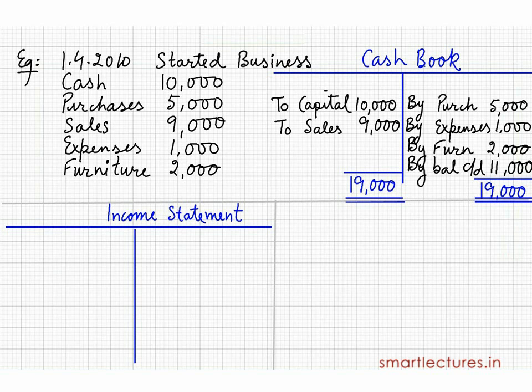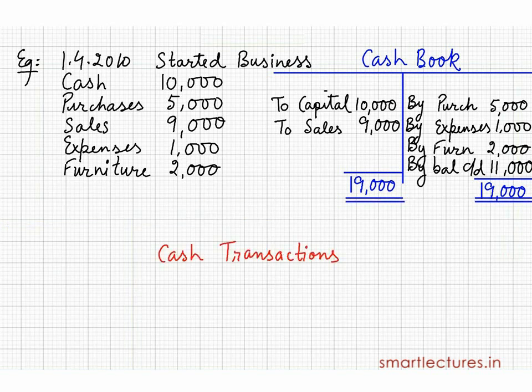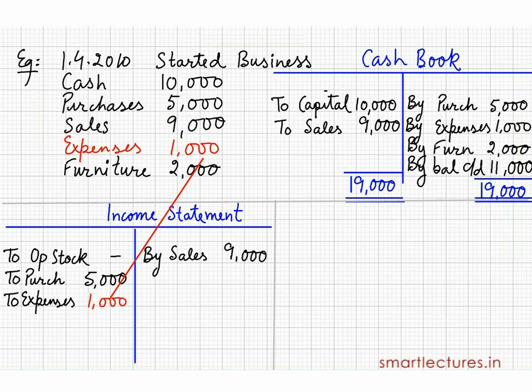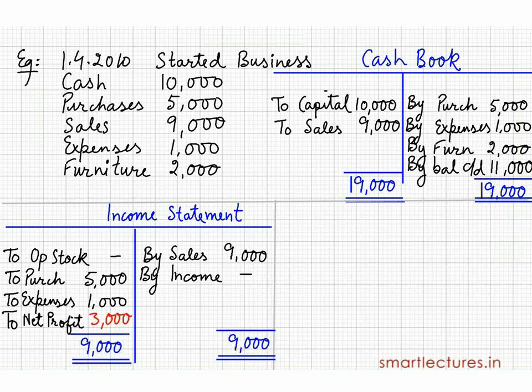Be careful in this question, all transactions are cash transactions. So on the debit side, opening stock 0, to purchases 5,000, on the credit side by sales 9,000, on the debit side to expenses 1,000, on the credit side by incomes 0, and on the debit side to net profit 3,000 rupees. Total 9,000 rupees on both sides.